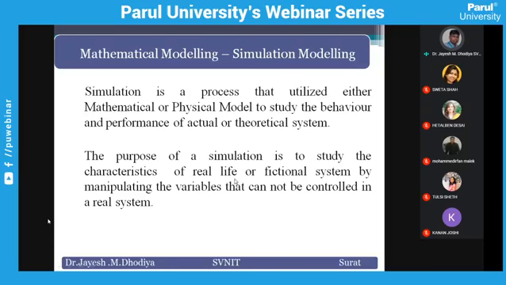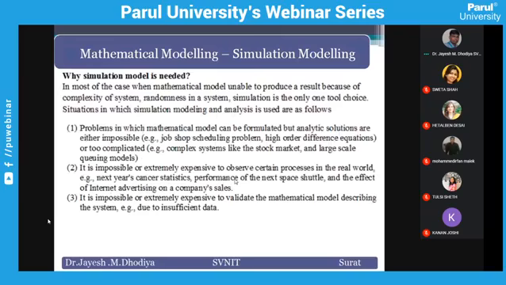Whatever the physical system is, we try to develop the same kind of system in our computer and play with this system. We check whether the kind of changes we make in the computer are also obtained in the real-world phenomena or not. So a simulation model is an artificial model of a real-world system or real-world problem. It again begins with the real-world problem. So why is a simulation model needed? It is needed because of three situations that arise in real-world phenomena. Otherwise a mathematical model is okay.